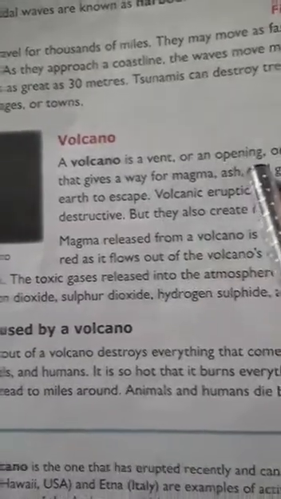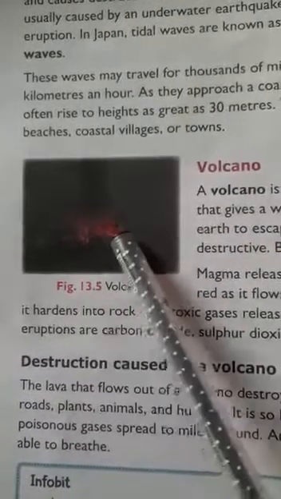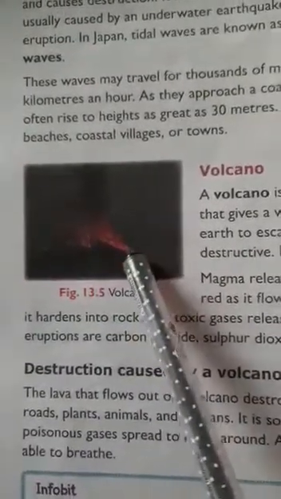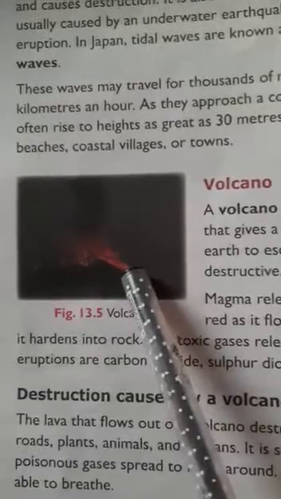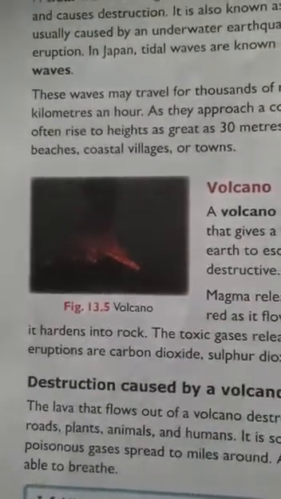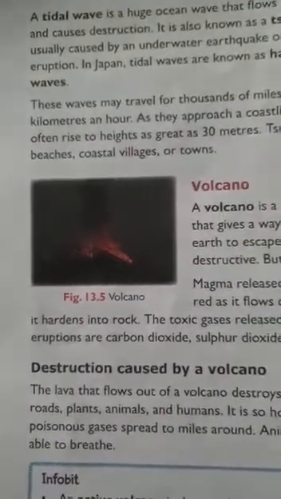Volcano is also a natural calamity, a natural disaster. A volcano is a vent, V-E-N-T, vent or an opening. Here you can see at the top of the mountain there is an opening from which burning objects or fire is coming out. Actually this is the molten lava which is coming out from the earth's surface. A volcano is a vent or an opening on the earth's surface that gives a way to magma.